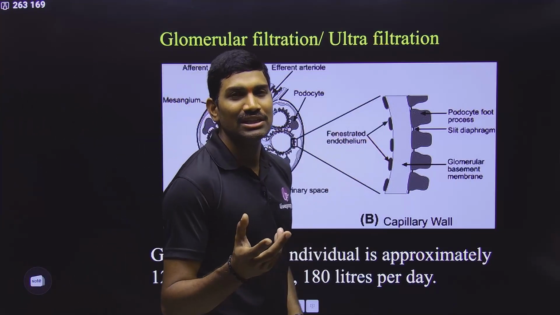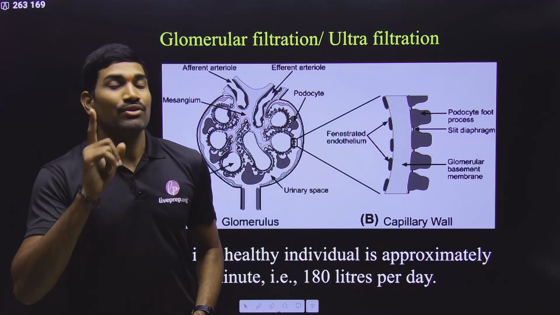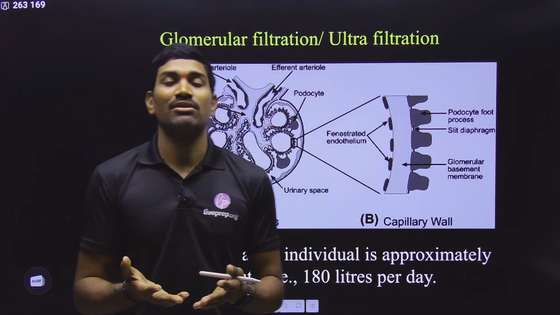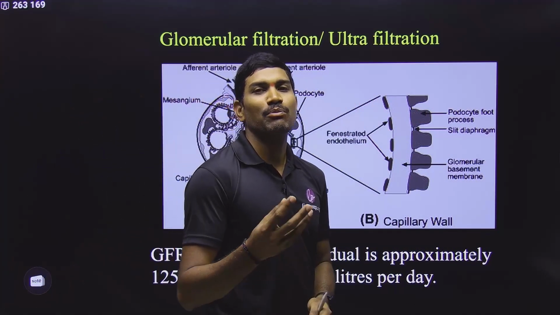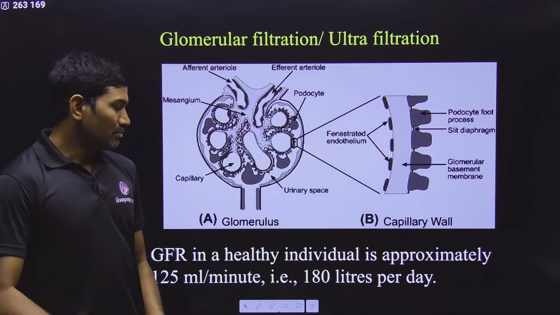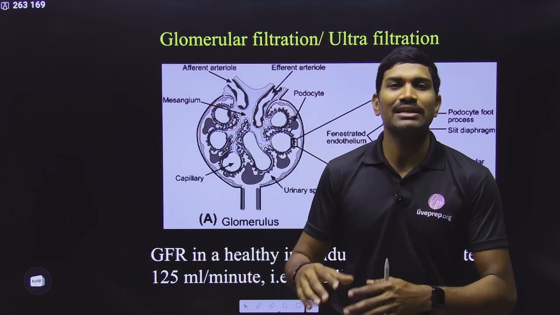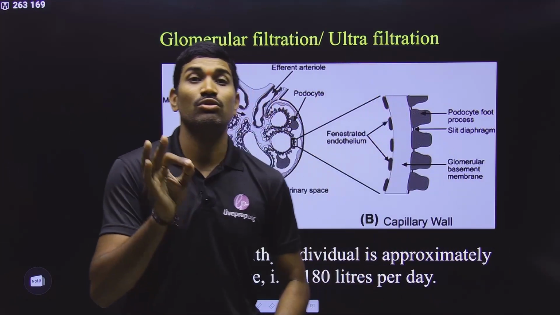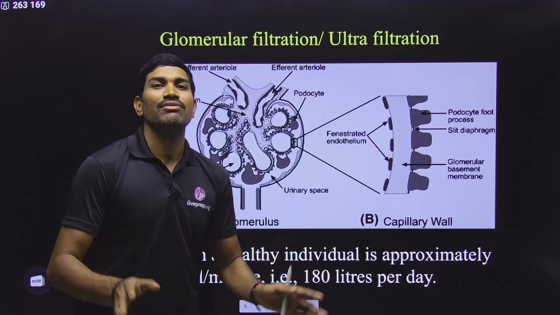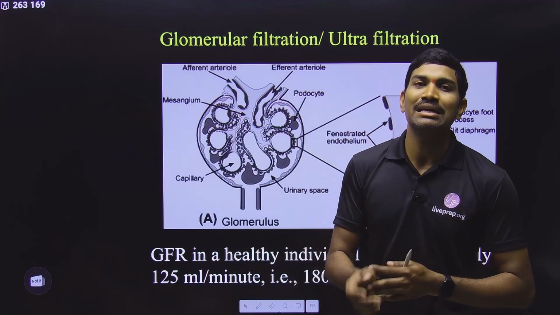On an average, with respect to numerical values, please remember the cardiac output we calculated for the heart, from each ventricle in 1 minute. Approximately 5 liters of blood is pumped by each ventricle in 1 minute. But how much blood is coming to the kidneys for the filtration process? Approximately 1100 to 1200 ml. That means it is approximately 1/5 of the blood pumped by each ventricle.